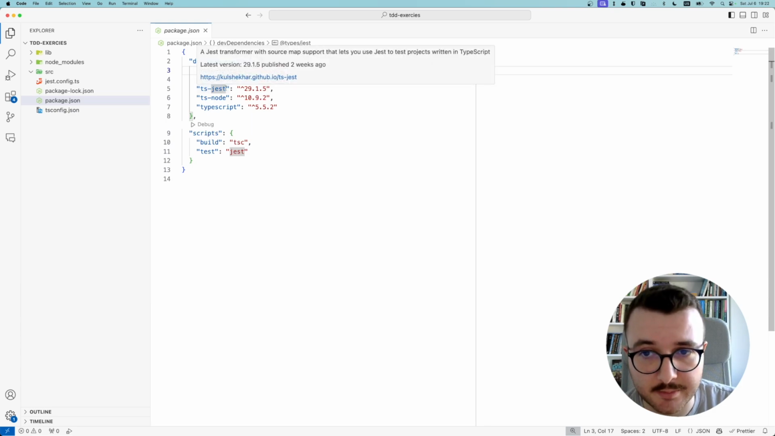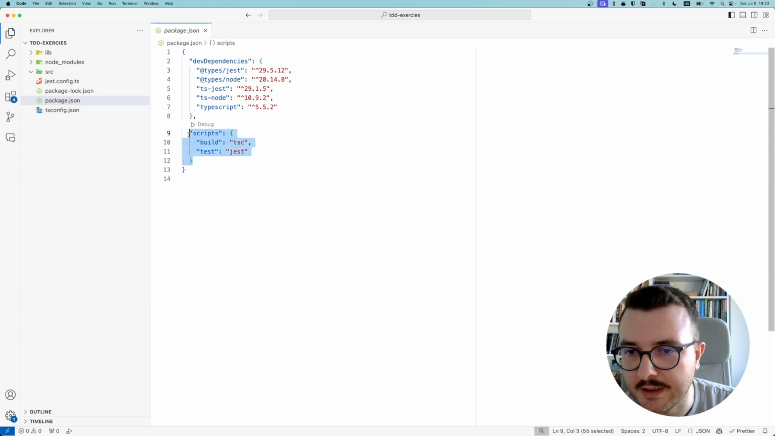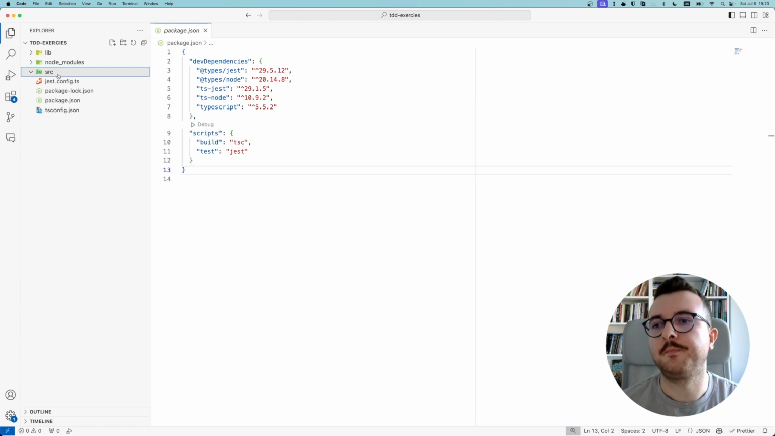I'm in TypeScript. TS Jest, TS Node. I have TypeScript, of course. I have the types for Jest, and I have these scripts to run, but I think I'm not going to be using these. Okay, simple TypeScript project with Jest installed. Okay, I have nothing at the moment, but I'm going to start right now.